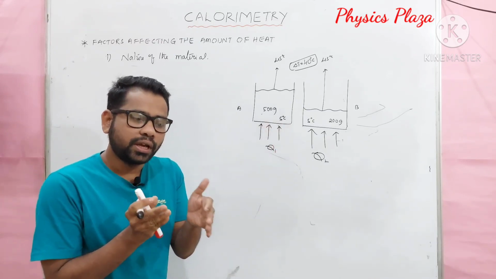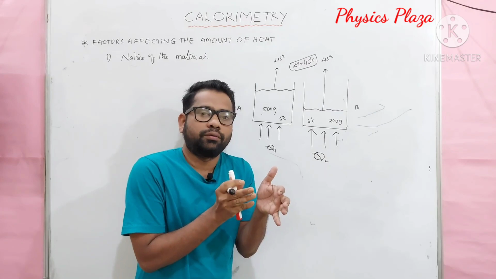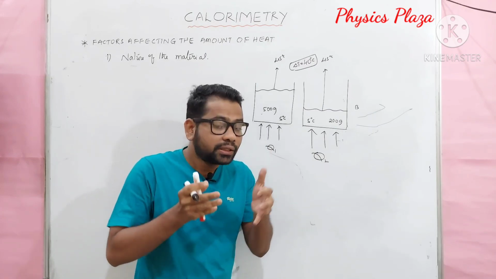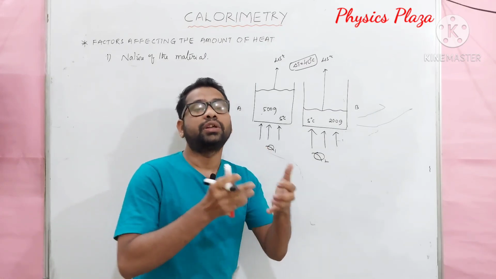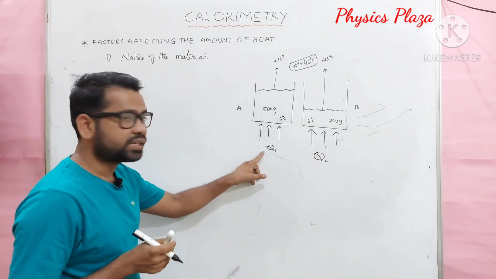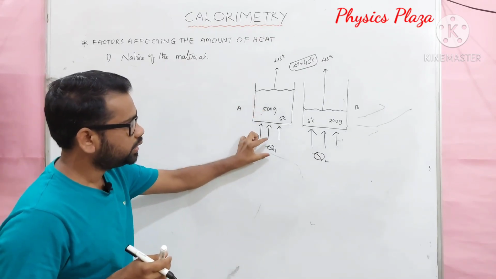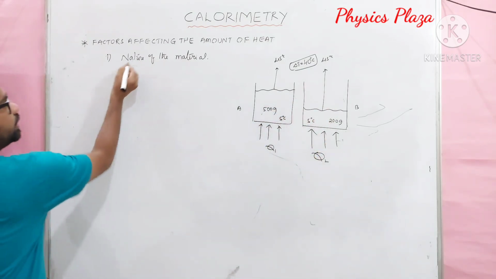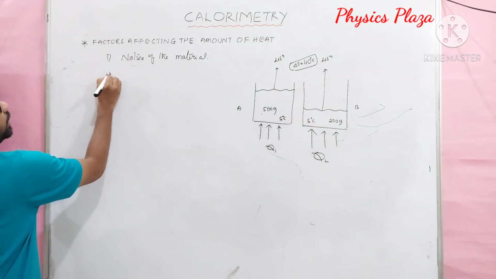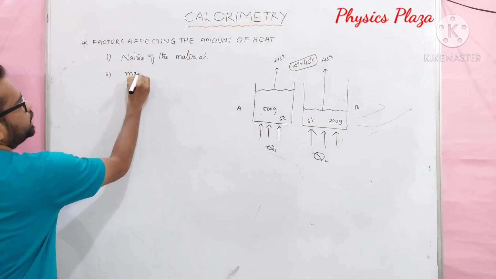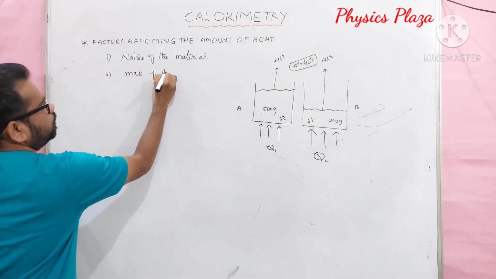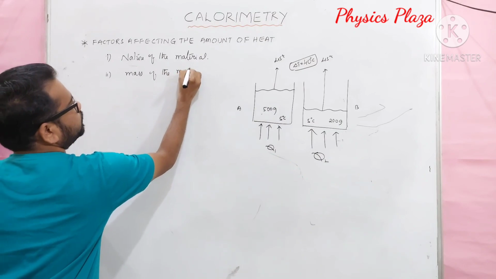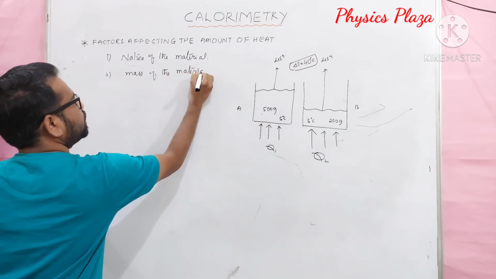If you take different amounts of matter with the same nature, then definitely they absorb heat in a different manner. So the second factor on which the amount of heat absorbed depends is the mass of the material.